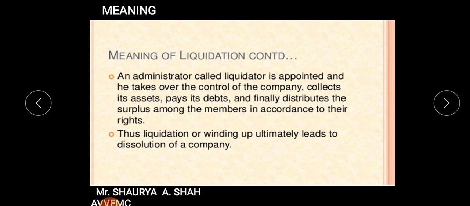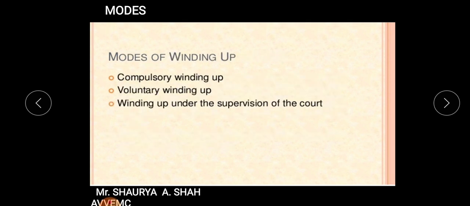He sells out the assets, he gains the money out of it, he pays the money to the various stakeholders, and the surplus is again distributed among the members. So he is the person who is undertaking the entire liquidation process. Thus liquidation or winding up ultimately leads to dissolution of the company. So the only aim is to dissolve and close down the company. As advanced accounting students, we need to prepare the liquidation statement, that is the liquidator statement, for gaining the money and for paying the money. Is it clear? Are all of you clear with the meaning of the entire chapter?